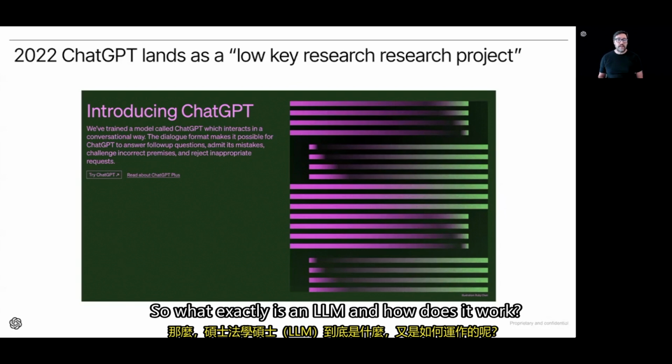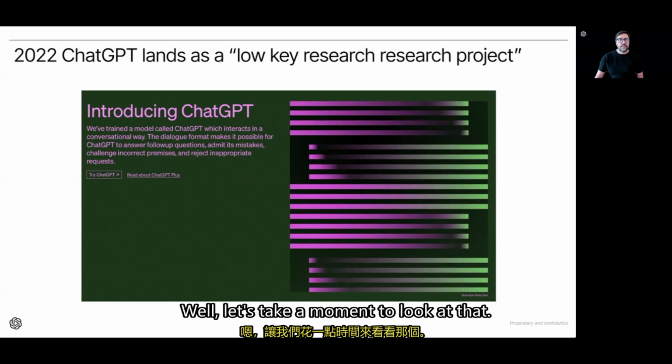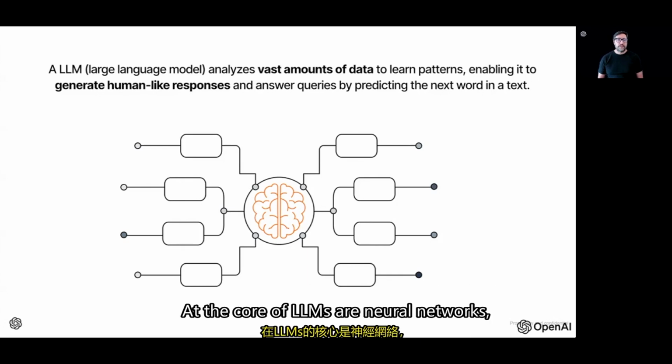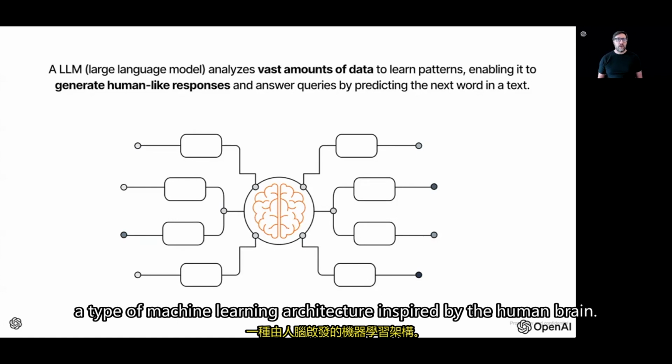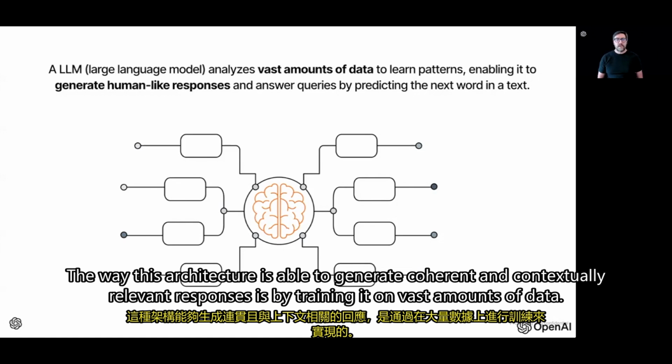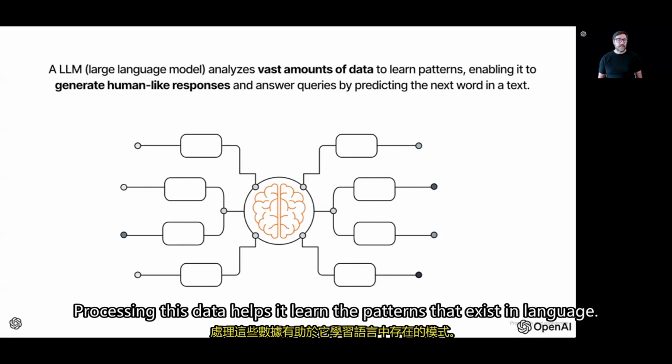So, what exactly is an LLM and how does it work? Well, let's take a moment to look at that. A large language model is specifically designed to understand and generate human language. At the core of LLMs are neural networks, a type of machine learning architecture inspired by the human brain. These networks consist of layers of interconnected nodes or neurons that process and transmit information. The way this architecture is able to generate coherent and contextually relevant responses is by training it on vast amounts of data. Processing this data helps it learn the patterns that exist in language.